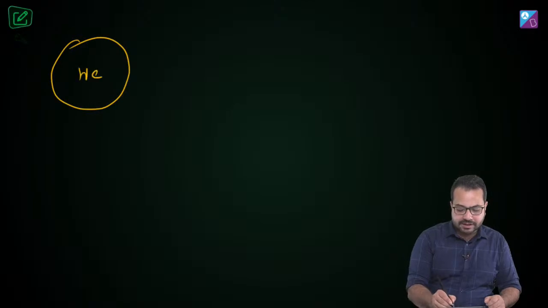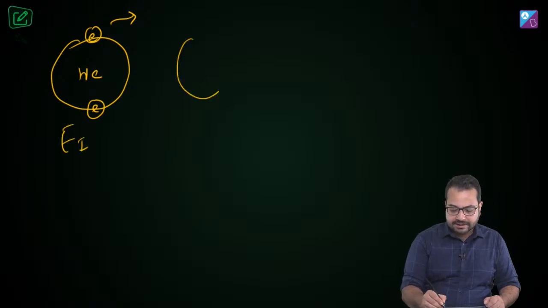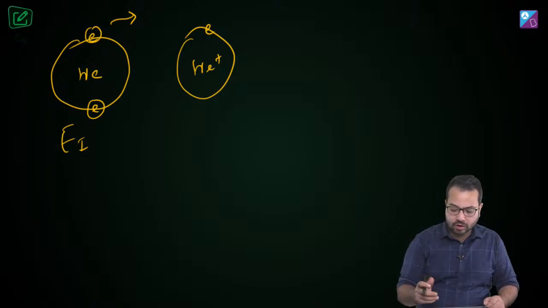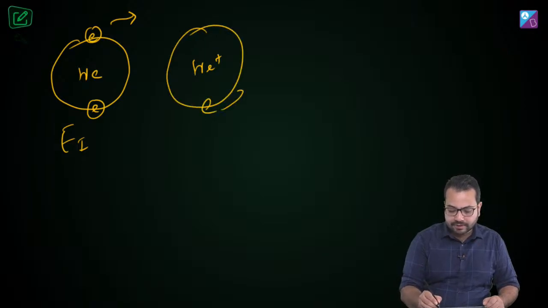So we have helium, there are 2 electrons. The first one goes away, so this is called E1, and then we have the helium plus ion. Okay, this electron is gone. Let's talk about this electron. Now when this electron goes away, this is E2.